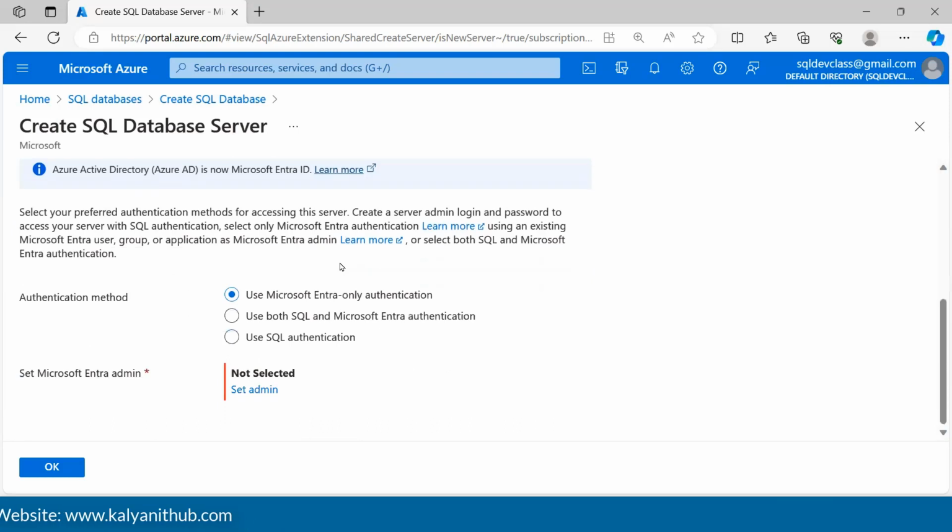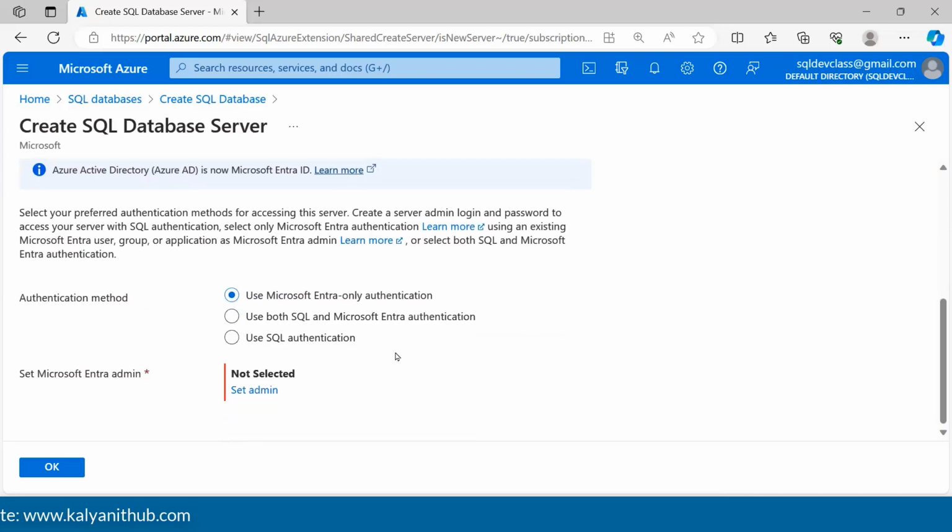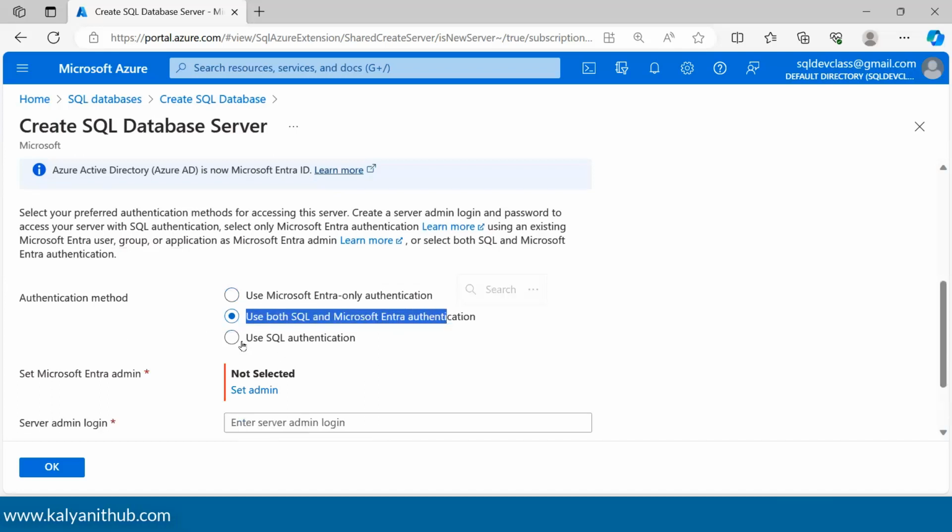And the next one is authentication. Each and every server comes with some kind of authentication. So here we have 3 different types of authentication. Microsoft Entra, SQL, and then Microsoft Entra, the other one is only SQL authentication. Microsoft Entra is nothing but Azure Active Directory. 2 months back, Microsoft renamed Active Directory as Entra.